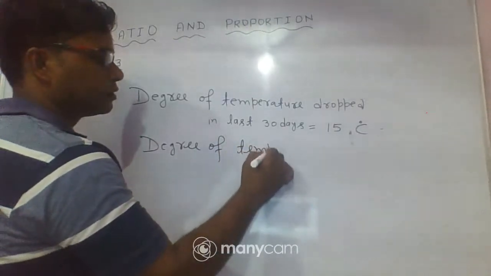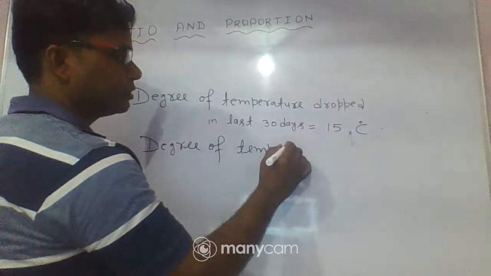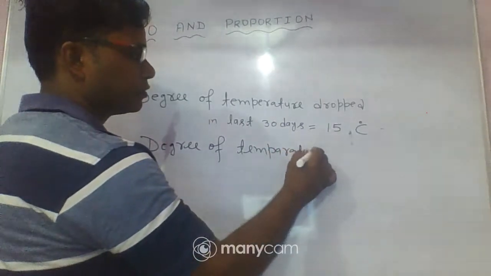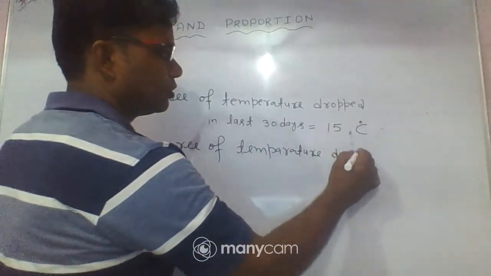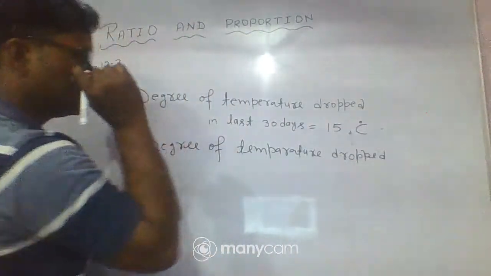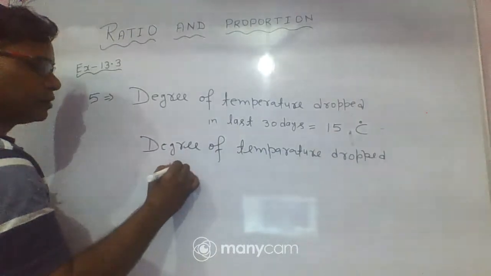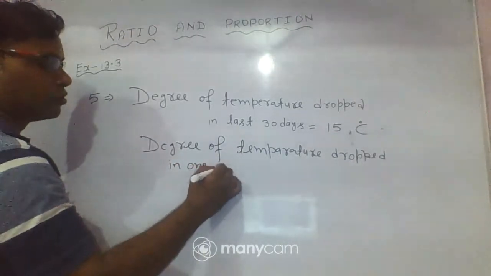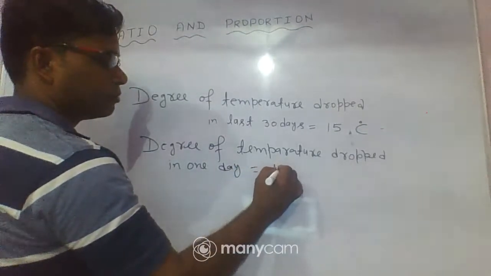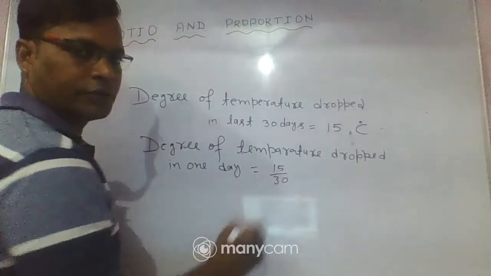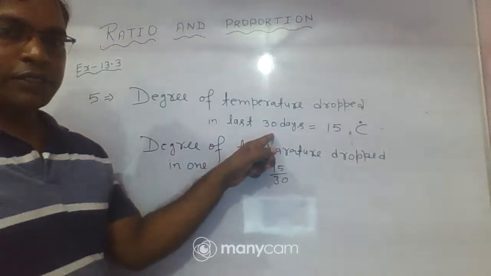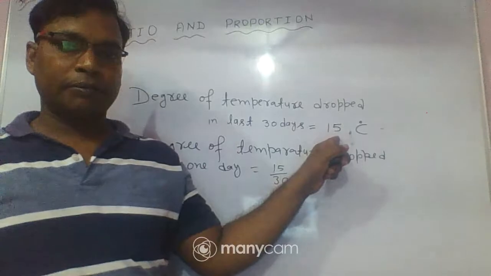So we can write here, the degree of temperature dropped in 1 day is equal to 15 by 30.